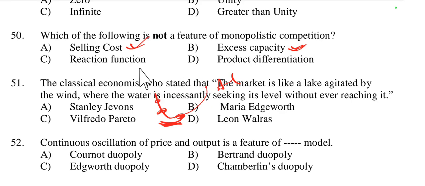Then reaction curve and product differentiation. No, a reaction curve is not related to monopolistic competition. Then the fourth one is product differentiation. Yes, the main characteristic of monopolistic competition is product differentiation. The main difference between perfect competition and monopolistic competition is that in a monopolistic competition market we see product differentiation, but in a perfect competition market there is a homogeneous product. So product differentiation is also a characteristic of monopolistic competition. So the feature that does not belong to monopolistic competition is option C, reaction curve.